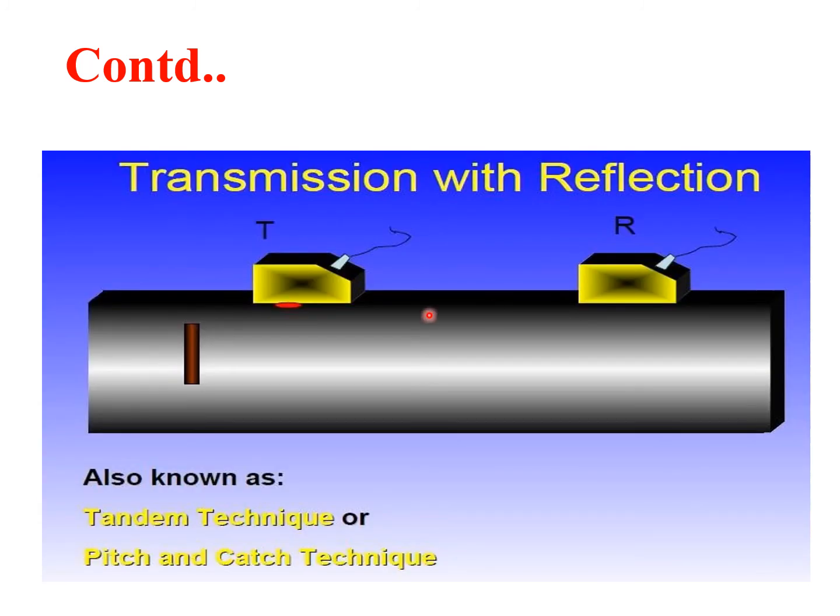Now, this is again the transmitter and receiver end. This is also one of the types, with transmitter and receiver not at the same location but at different locations on the same surface. This is also known as a tandem technique or a pitch and catch technique.